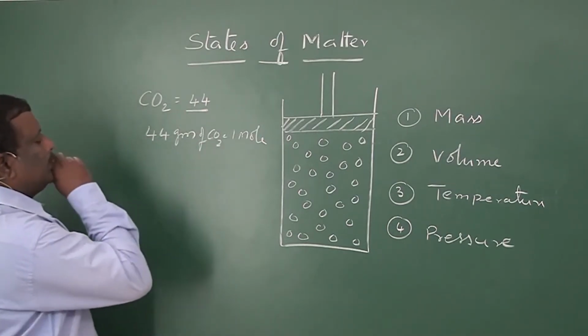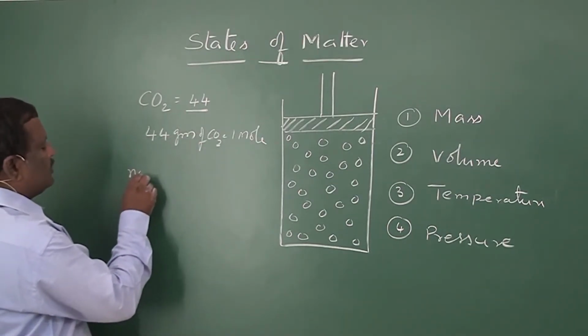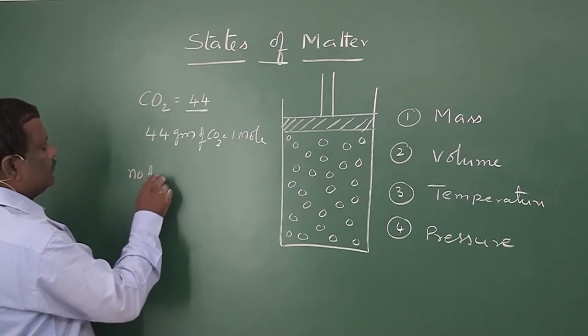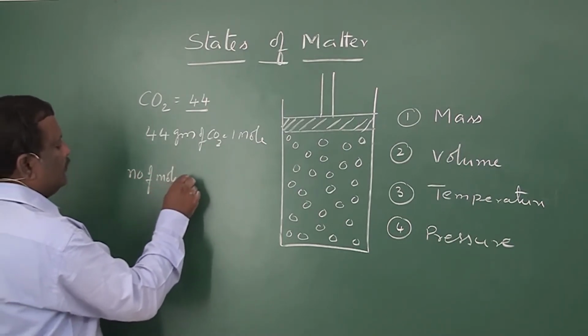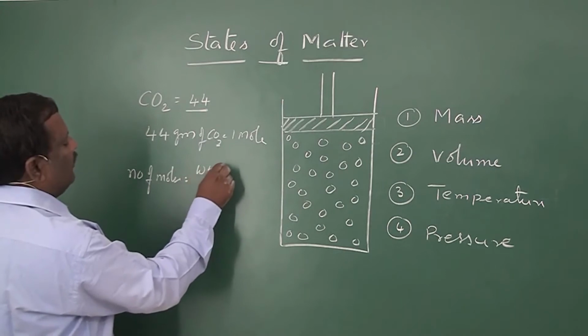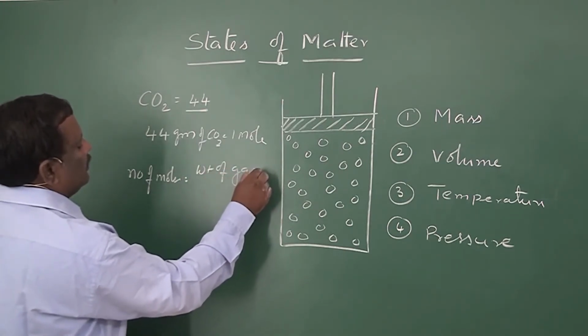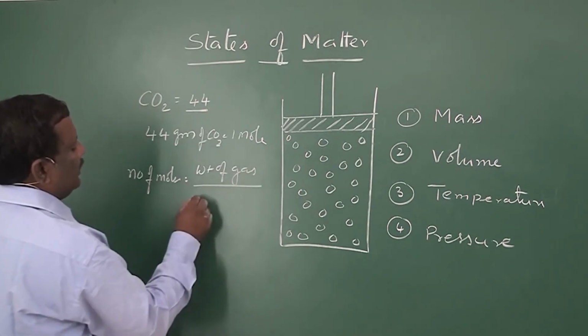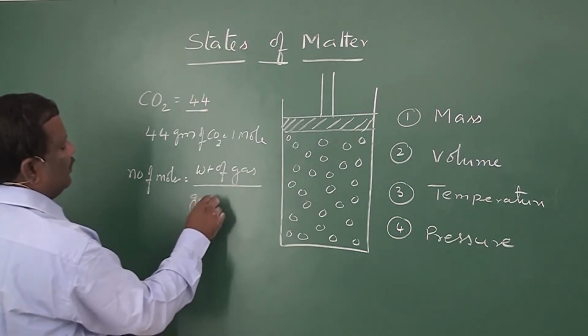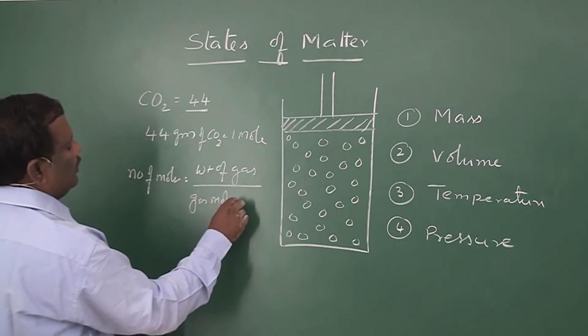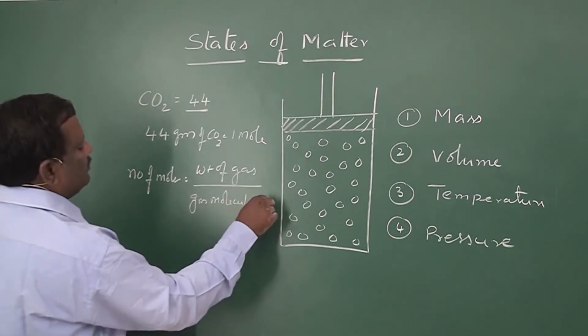That means number of moles is equal to weight of gas by gram molecular weight.